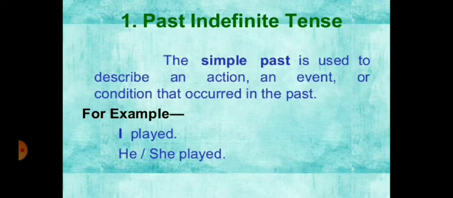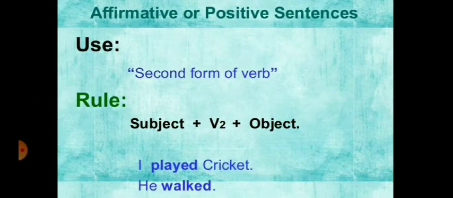The simple past is used to describe an action, an event or condition that occurred in the past. For example, I played, he or she played. Come to the affirmative or positive sentences of simple past tense. Use second form of the verb. Look at the rule: subject plus second form of the verb plus object. For example, I played cricket, he walked.